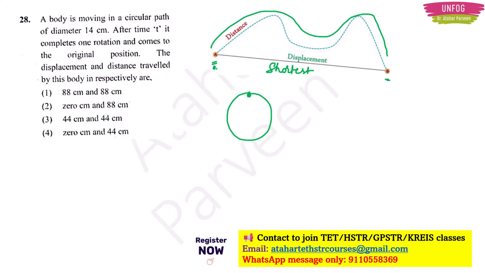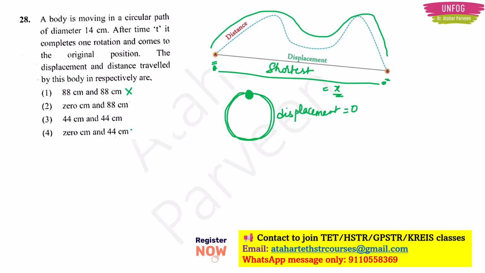Displacement means the body should have changed its position from this place to this place. So this is the displacement, right? Some number, some x, will be there here. But if the body is coming back to its original position, in that case displacement will be 0. Distance will be there. Whatever path it has travelled, that is the distance. But displacement is 0 here, right? So with this, 2 options you can remove, because displacement is some number there. Remaining are option 2 and option 4, where displacement is 0.